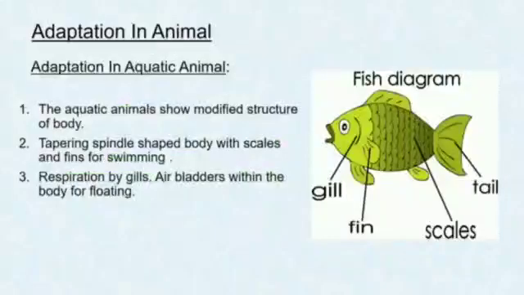Now let us know about adaptation in animals, under which our first point is adaptation in aquatic animals. If you compare aquatic animals with other terrestrial animals, you will notice that the skin and body shape of aquatic animals appear to have undergone changes. Fishes have scales on the skin and fins on the body. Their body tapers towards both ends.